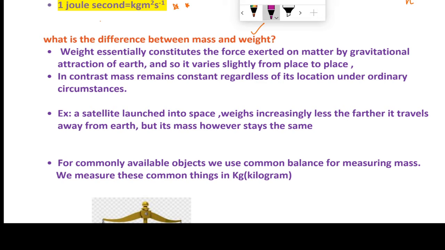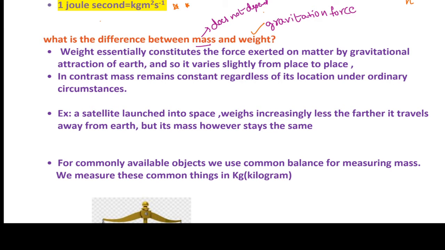If you move from earth to a higher position, gravitational force decreases, so weight also decreases somewhat, but mass does not change.